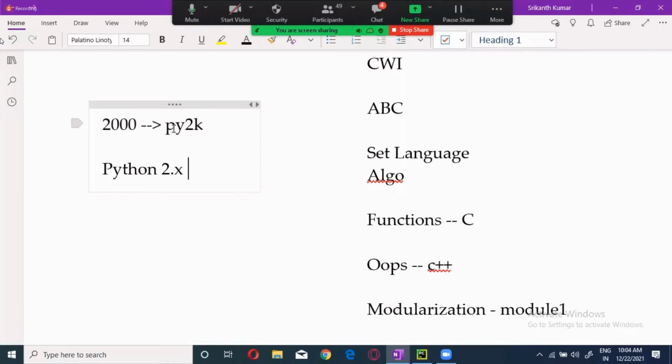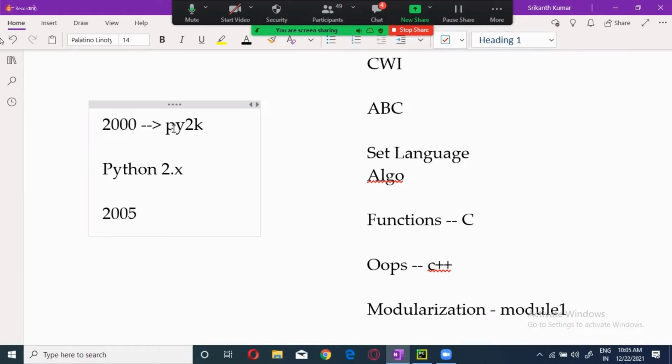Now, in 2005, guys, something drastic happened. As I told you, behind Java's success were Oracle and IBM. Because these giants were using it, all the other people were running behind them and applying Java.